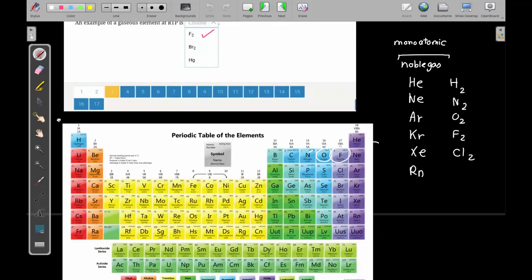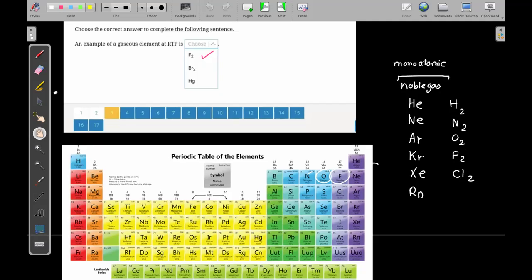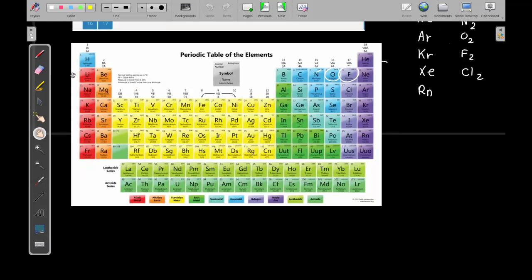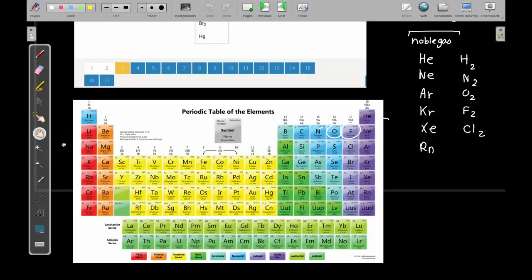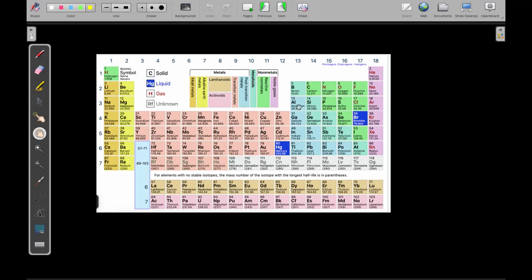Now let's have a look at the examples of gaseous elements in the periodic table. In the periodic table, I have three types of elements. At room temperature, when the temperature is not that high, like 20 degrees centigrade, the elements can be gases, solids, or liquids. Remember, we are talking about room temperature only. There are two elements only which are liquid at room temperature, mercury and bromine. You know the thermometer has some mercury, it's always liquid.